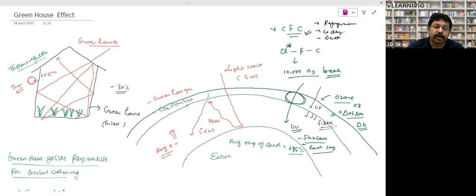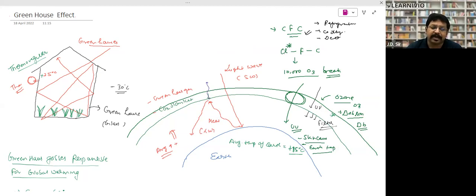This carbon dioxide layer in our atmosphere, when light comes, allows light rays to come inside. And when light collides with the Earth, it is converted into heat waves, right? When heat waves try to go back, some amount of the heat dissipates, it can go back, but most of the heat is trapped inside the Earth. It is bounced back by the carbon dioxide blanket, right? This increases the temperature, and this phenomenon is called the greenhouse effect.